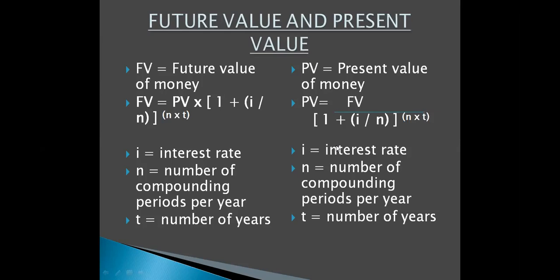sometimes it happens कि आपको जो rate दिया होता है वो per annum ना होकर वो semi annually या quarterly भी हो सकता है. तो that is why we are taking two figures n and t separately. n means कि आप एक साल में कितनी बार compound करोगे, and t stands for the number of years.